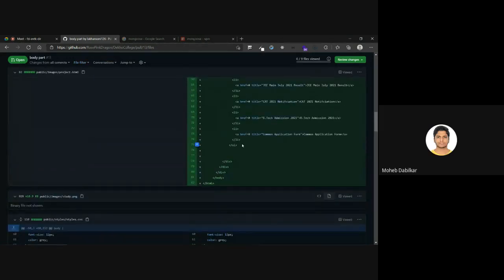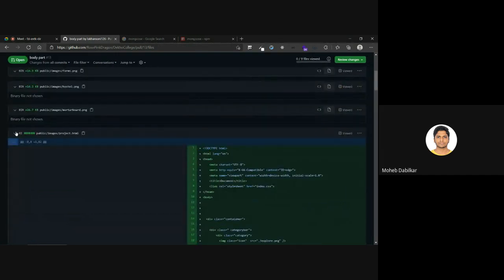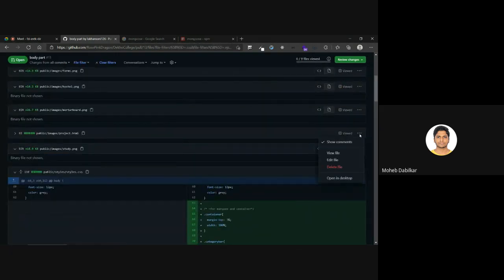Well, this file is the same as the other one, the one that you have kept inside EJS. So I can delete this file and it should work fine.